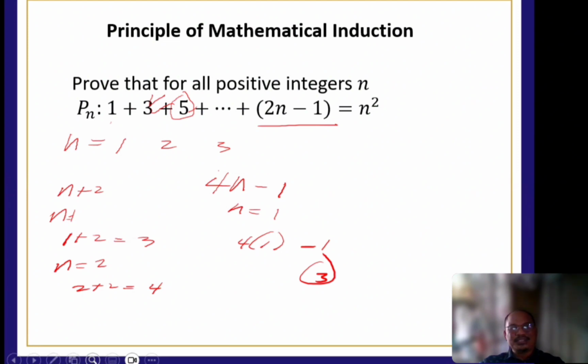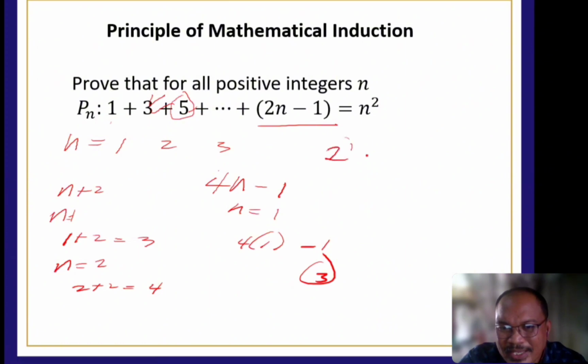So why do we establish that? Because that will be what we add on both sides. We should try to have 2n plus 1.